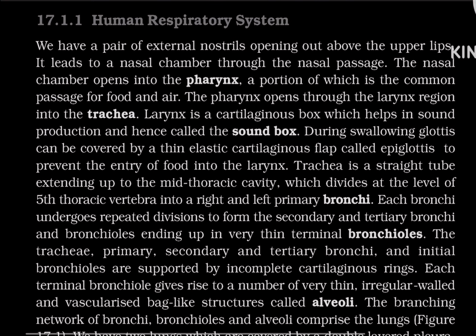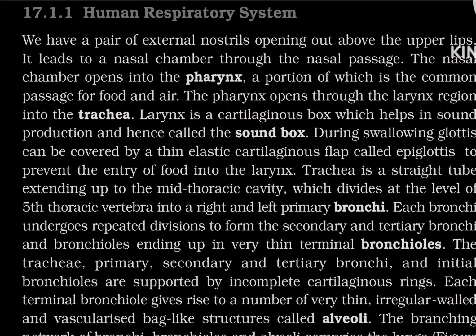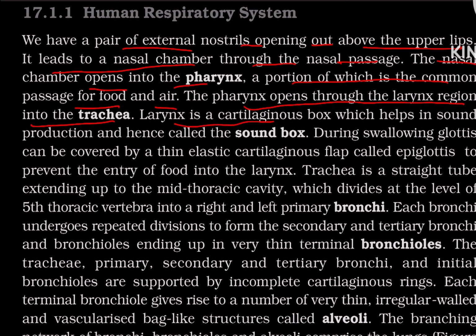Human respiratory system. We have a pair of external nostrils opening out above the upper lips. It leads to the nasal chamber through the nasal passage. The nasal chamber opens into the pharynx, a portion of which is a common passage for food and air. The pharynx opens through the larynx region into the trachea. Larynx is a special cartilaginous box which helps in sound production and hence is called the sound box.